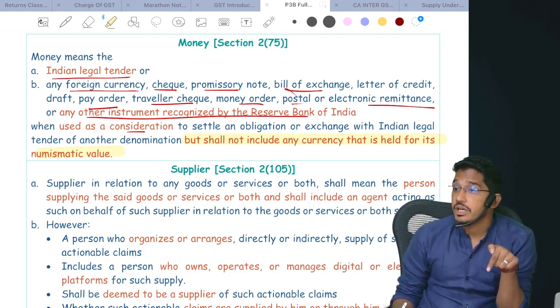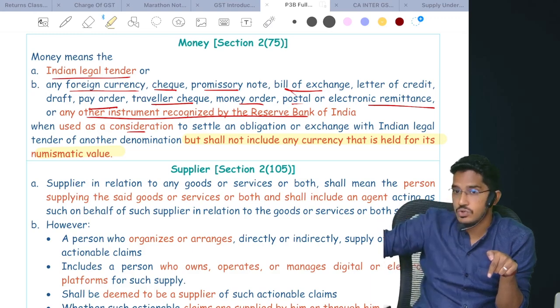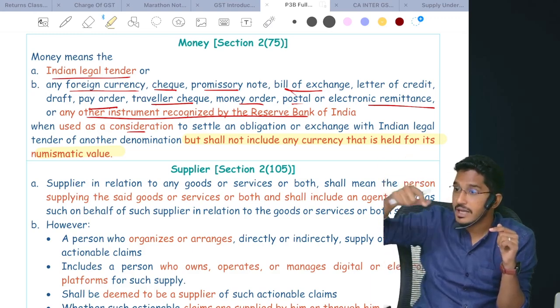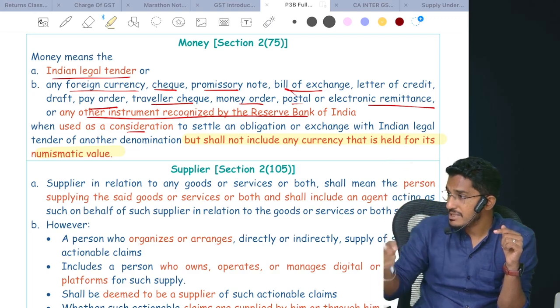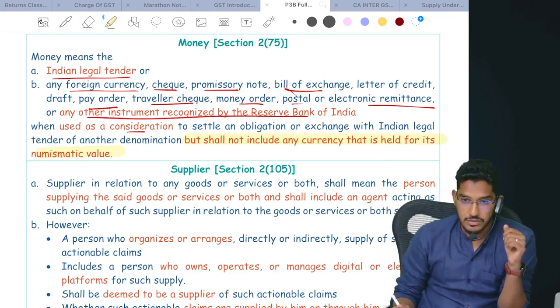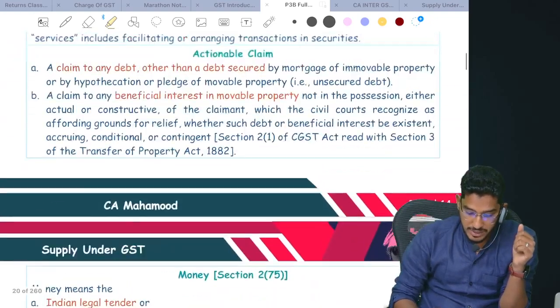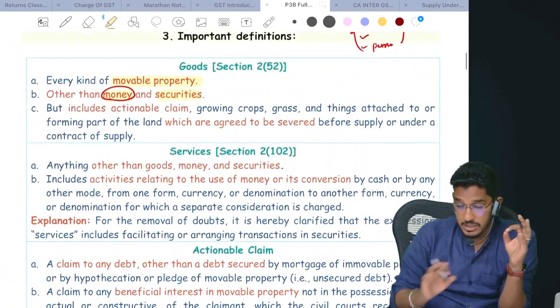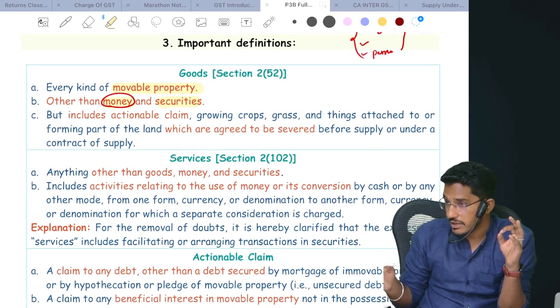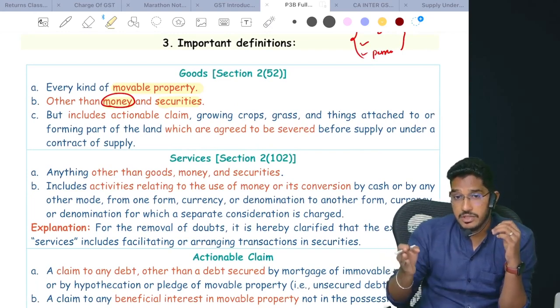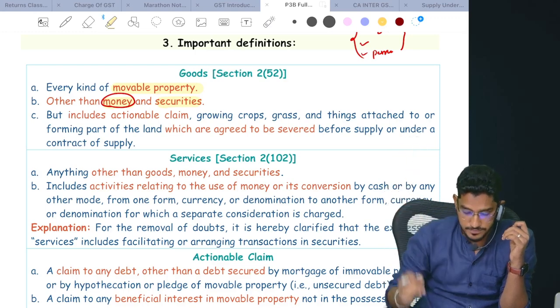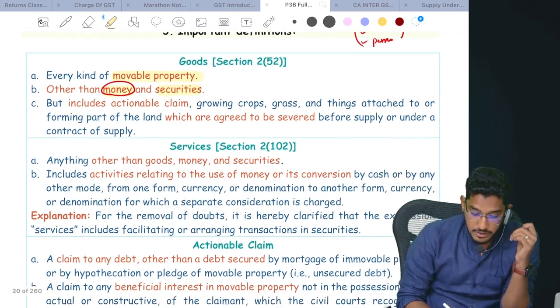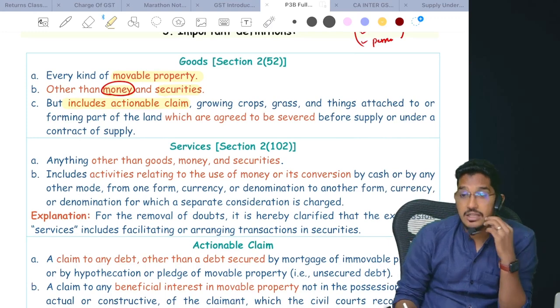If it is not falling under the money definition, that becomes goods. So I have that British Empire coin, and I am giving it to you for 10,000 rupees. Am I supplying goods? Yes, I am supplying. Understood? So money does not include currency held for its numismatic value. Since it is excluded from the money definition, that will fall under the goods definition. Next, however, goods also include actionable claims.